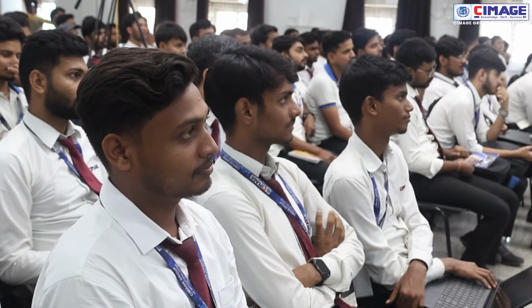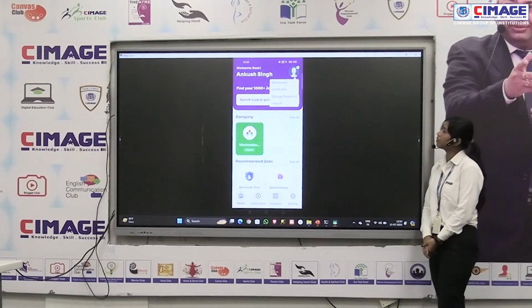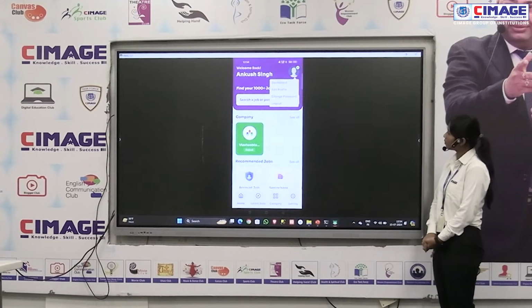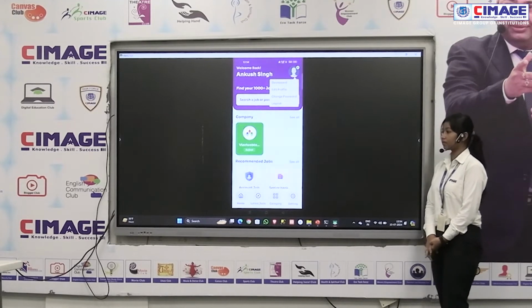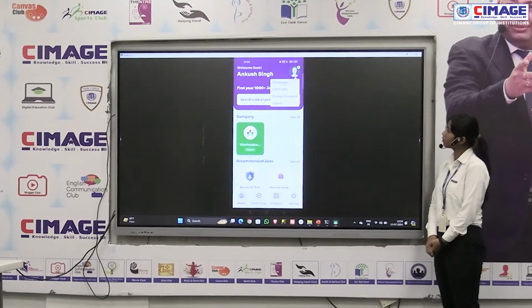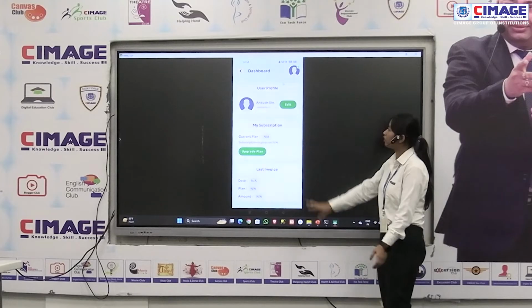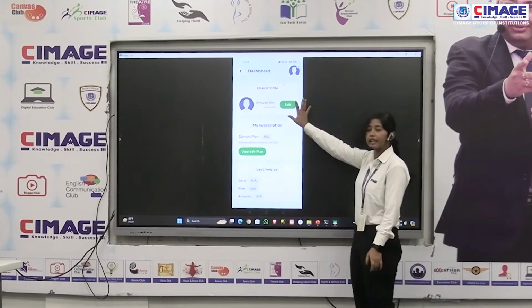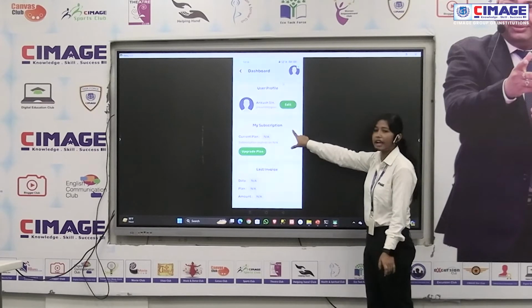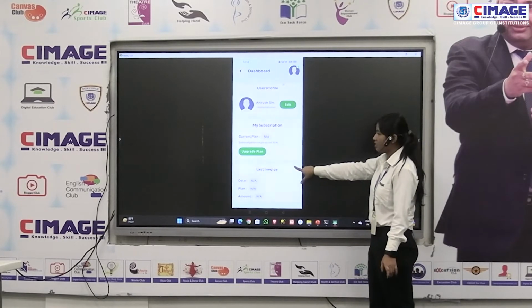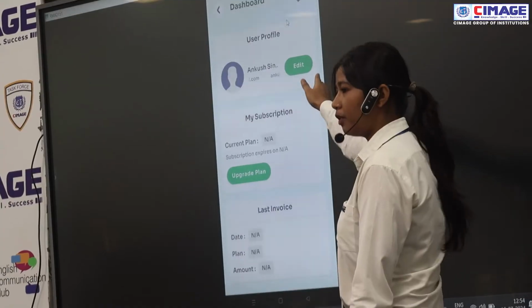And here is the user dashboard. In the user dashboard we get many features like dashboard, edit profile, change password, and log out. These features are contained in the user profile. I click on dashboard, and then we can see that the dashboard opens. This is the edit profile, this is my subscription plan, and this is the last invoice. By clicking edit, we can edit our profile.